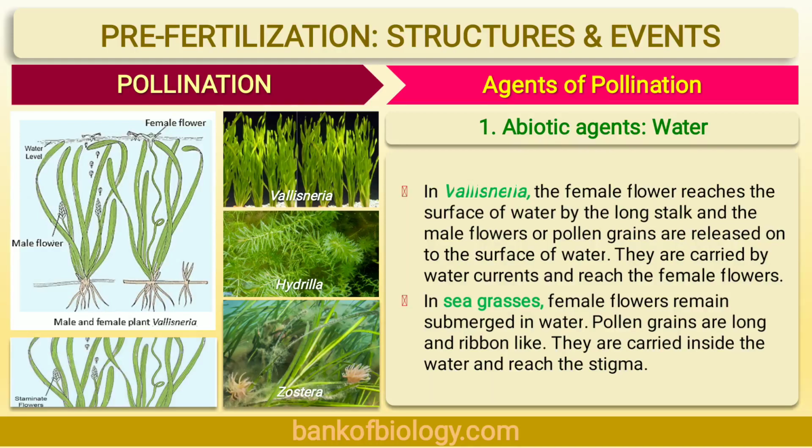Now, let's see hydrophily, hypohydrophily. Pollination which occurs below the surface of water is known as hypohydrophily. Hypo means below. Hydrophily means pollination by water. For example, Zostera or seagrass. Here, the pollen grains are heavier than water, so they sink down and are caught by the stigmas of the female flower. In case of Zostera or seagrass, the pollen grains are long, ribbon-like and without exine.